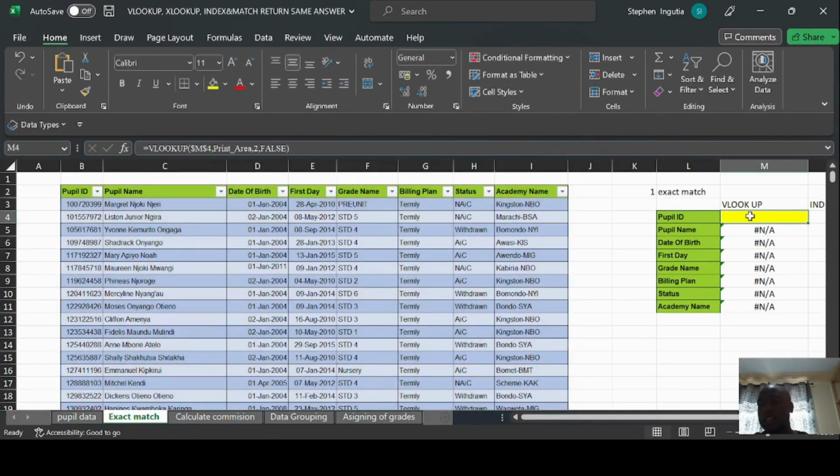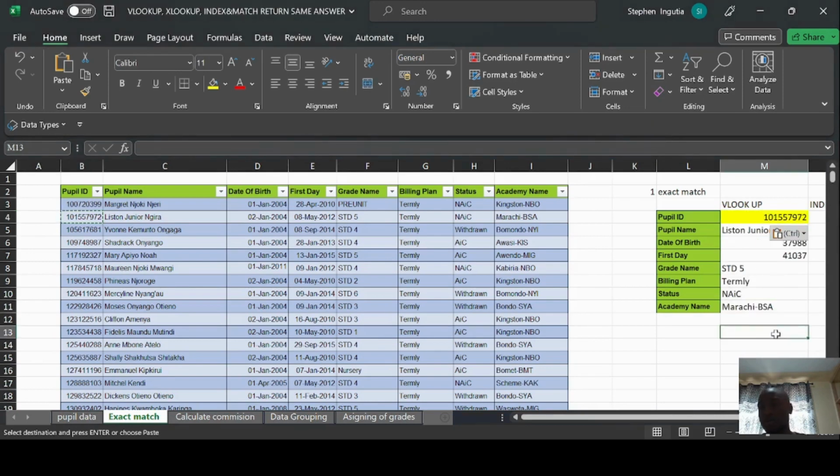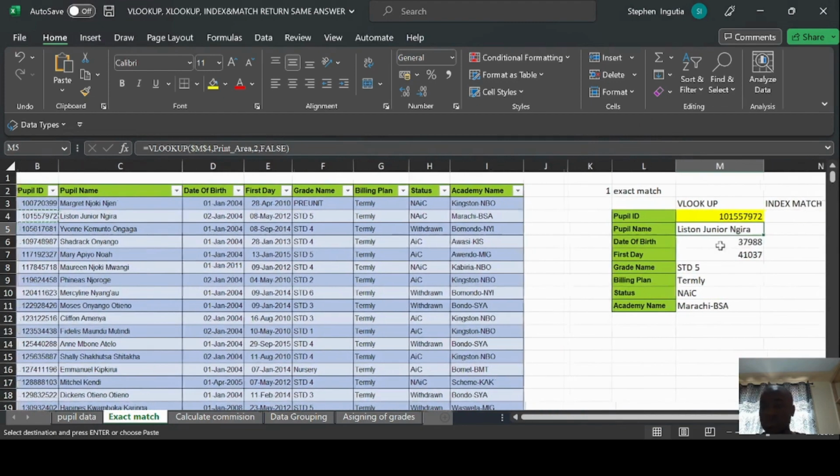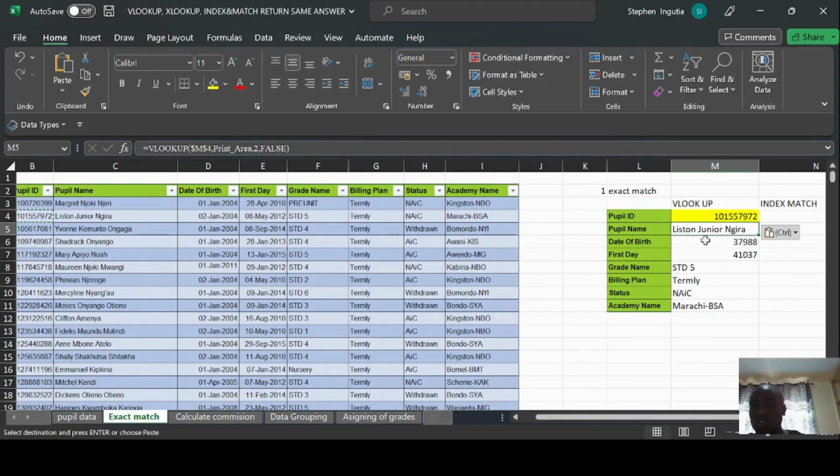Now, if you have the ID of any pupil, for example, if we pick this first ID and paste it in this cell, it should be able to return the details of that pupil. As you can see, we have the details of that pupil. The pupil name is Liston Junior Gira, and then date of birth, first day, and then grade, Standard 5, billing term, termly, status, and all that. But you can also see that here we are having a number instead of a date. So you go to General to change the data type format. You can put a short date like that.